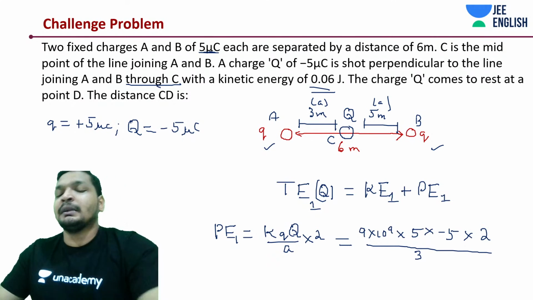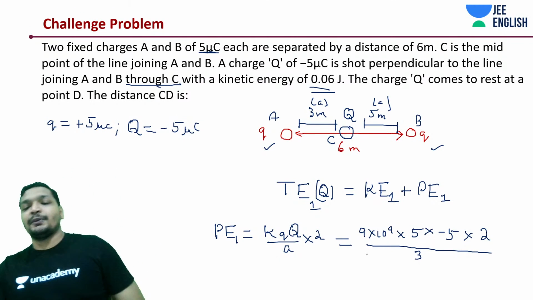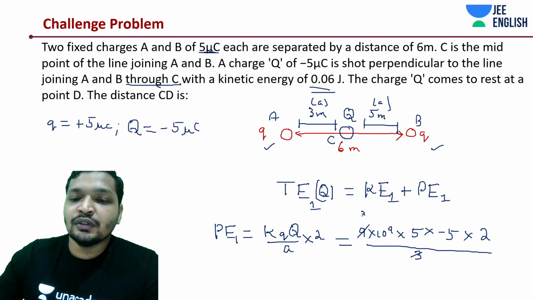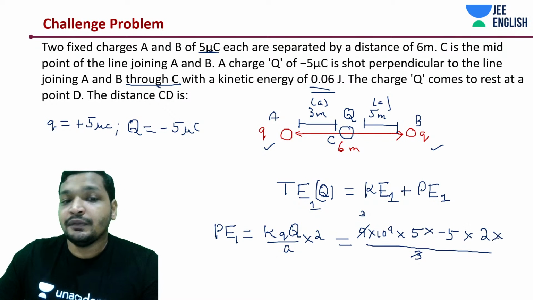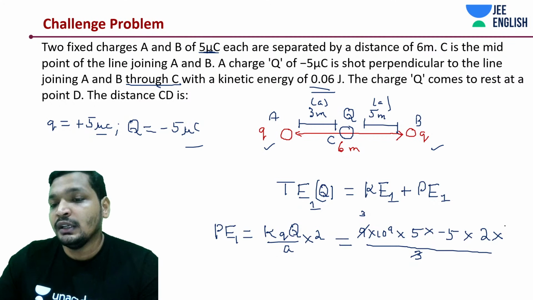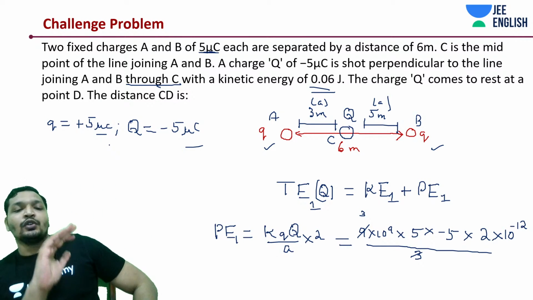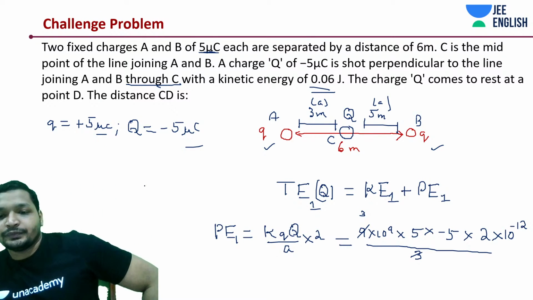Think about it from that perspective and proceed with this problem. It's a simple one. So 3 gets cancelled out. You have 10 to the power, and one more thing I just missed: this is microcoulomb, this is microcoulomb. So 10 to the power minus 6 into 10 to the power minus 6 will give you 10 to the power minus 12. 5 microcoulombs, right?